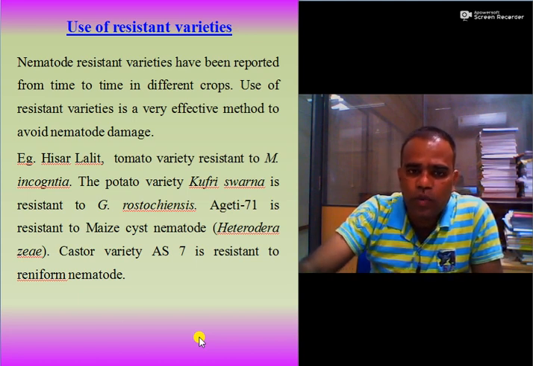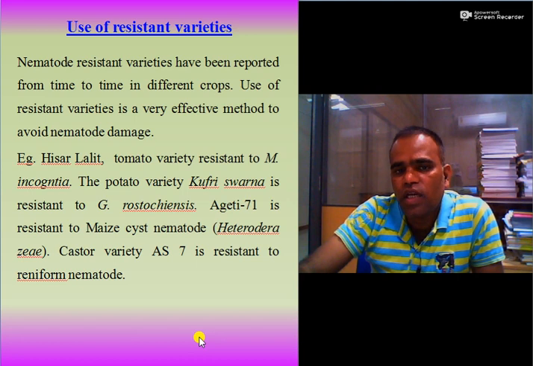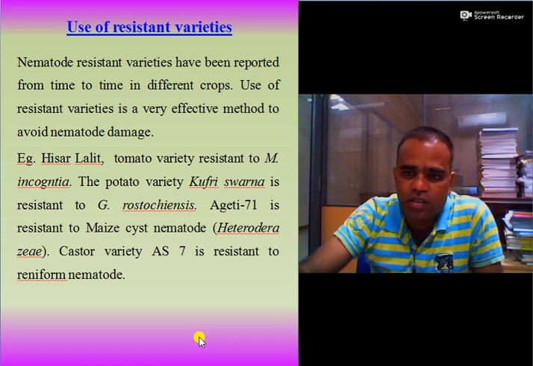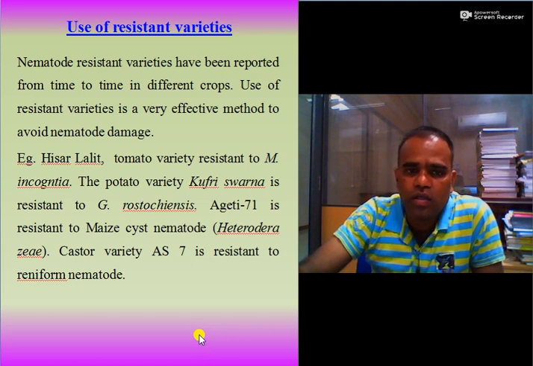Then use of resistant varieties. There are a number of resistant varieties released from time to time in different crops by AICRP centers on nematodes in India, and it is one of the very cost-effective methods for management of nematode damage.